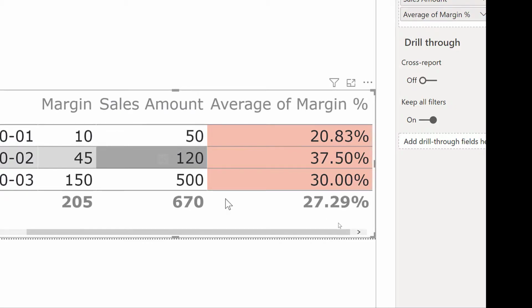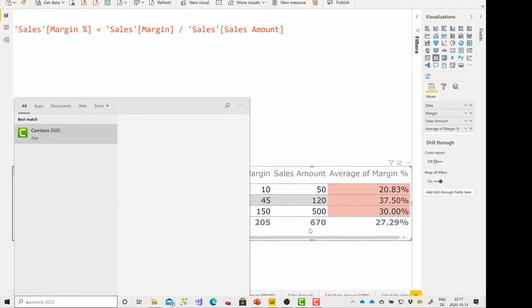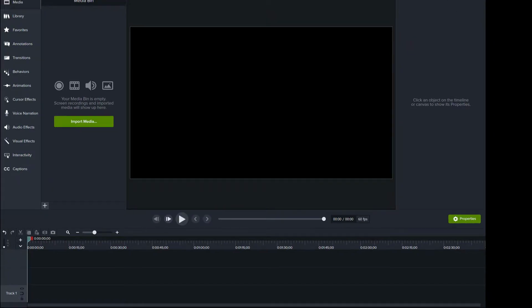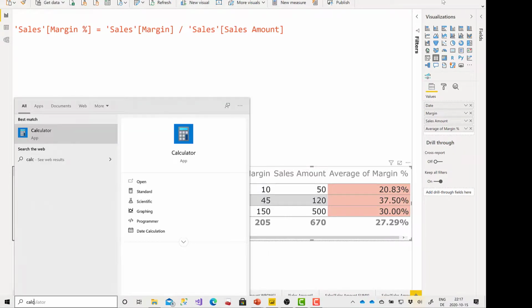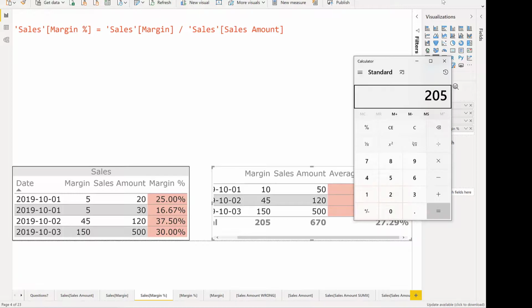So for the total, we would expect 205 divided by 670. So let's calculate this. 205 divided by 670 equals 30.6%.